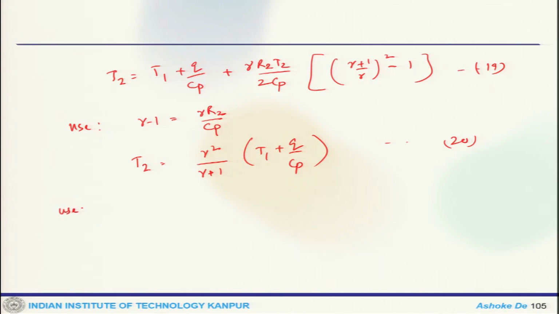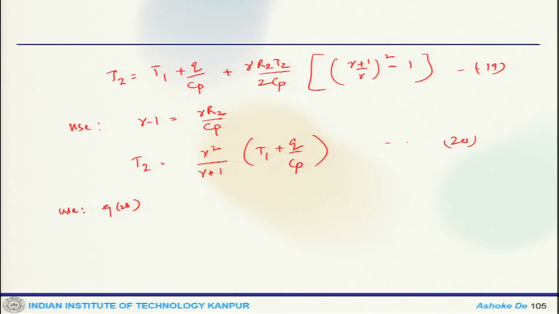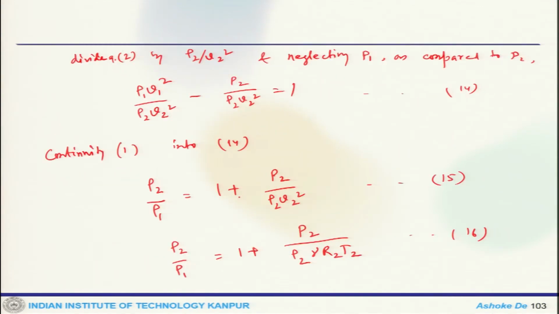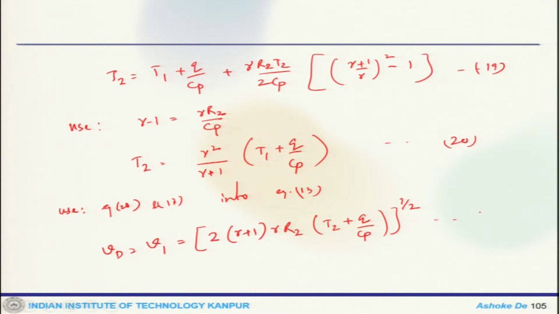So if we use equation 20 and this one, 17, into the relationship of V1, that is equation 13, that gets me Vd, which is V1, equals 2 gamma plus 1, gamma R2 T2 Q by Cp, to the power half.